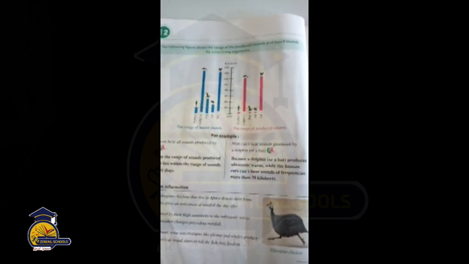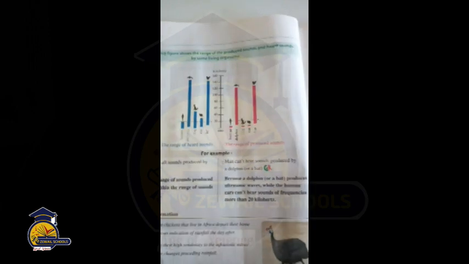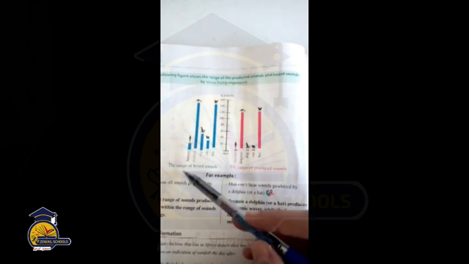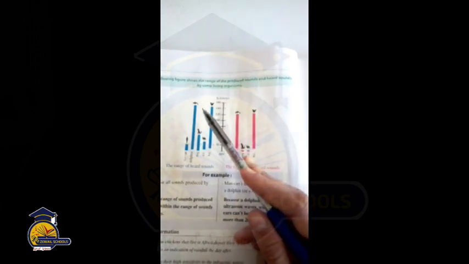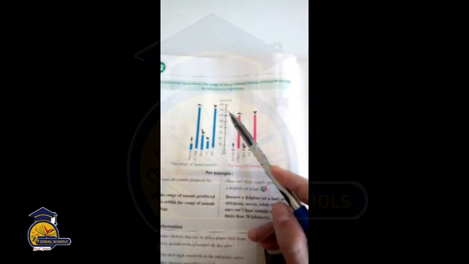Here is the figure that shows us the range of the sounds produced and heard by some living organisms. Here is a human, as you see, from 20 hertz to 20 kilohertz. I have a dolphin here, it goes to 140. And that just shows the frequencies of the sound waves that we have taken.